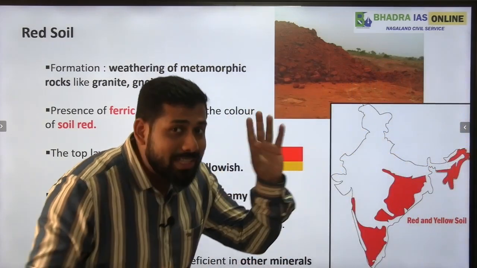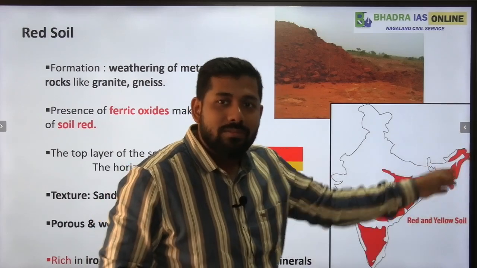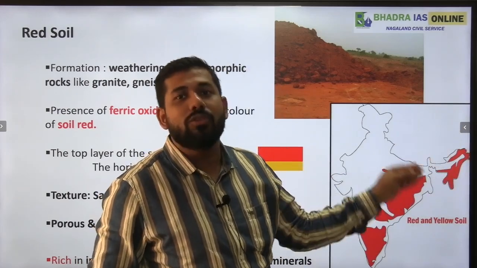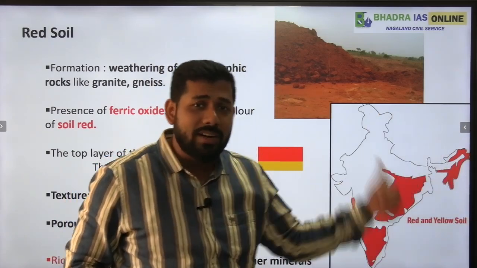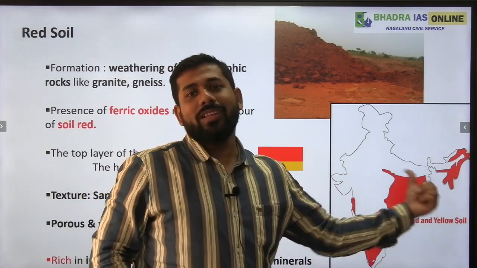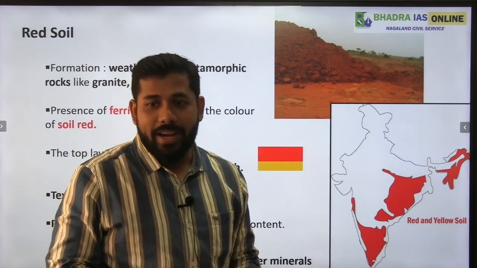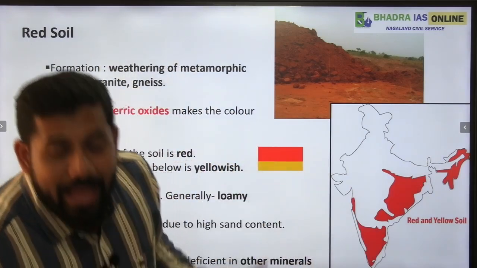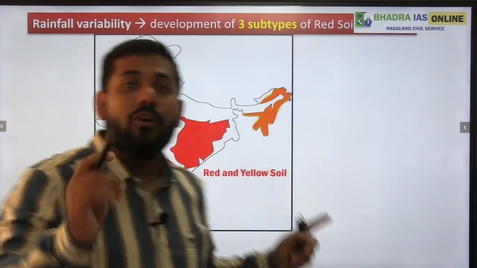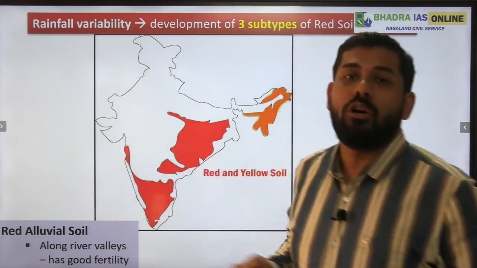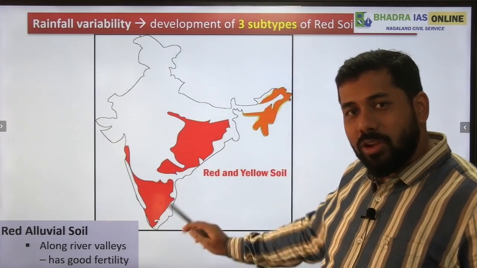Now, the main thing that you need to focus on is that red soils are covering the maximum of the northeast, of which the dominant part, Nagaland, has red soil, but other regions where these red soils are found are these regions. Technically, red soils are found in three zones, and rainfall basically decides the variability of red soil.